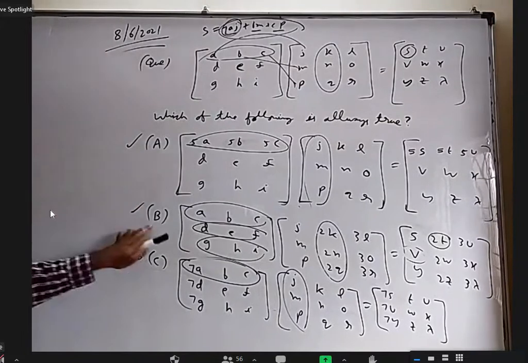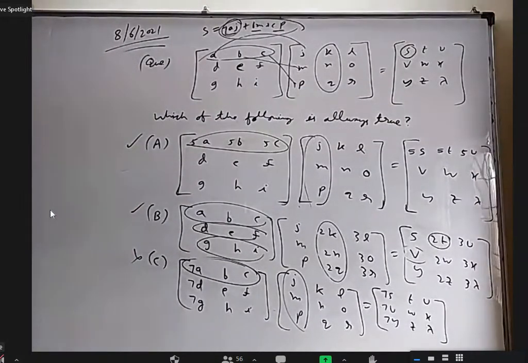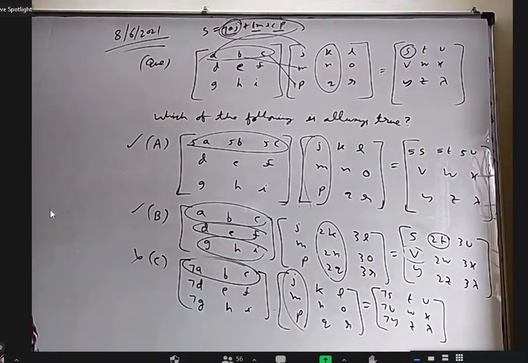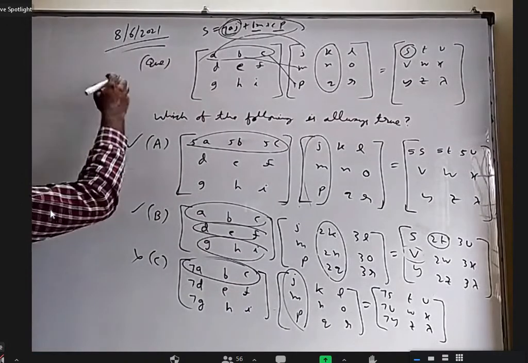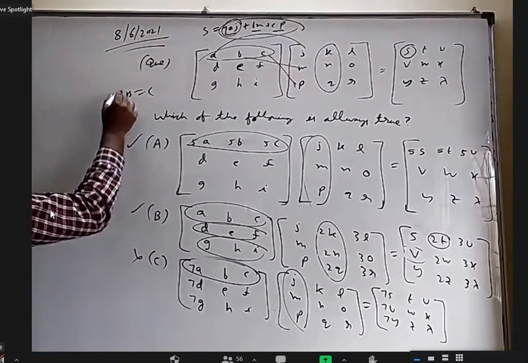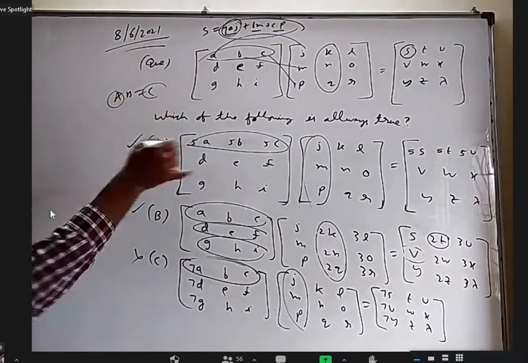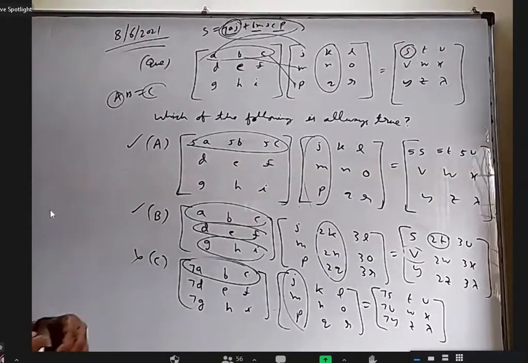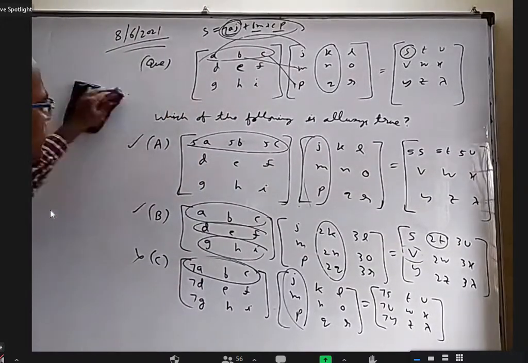Okay, just to say these two are correct, these two are wrong. That's all. You don't have to write any explanation, but if you want, you can write: whenever AB is equal to C, any row operation of A will affect C. Maybe I can give some notes, or maybe after this question is over, I'll try to give them in the form of notes. Okay.